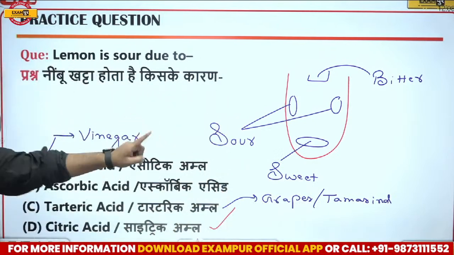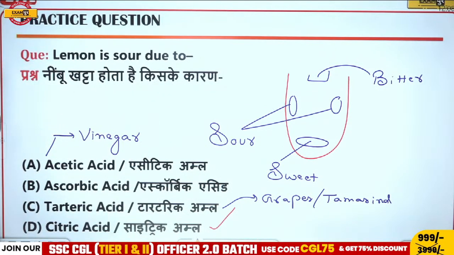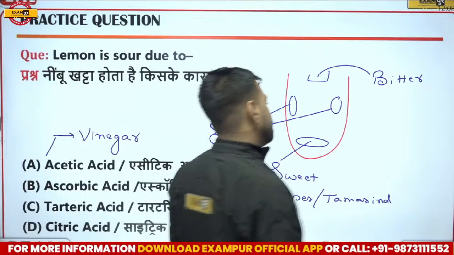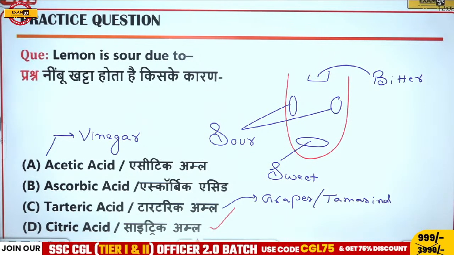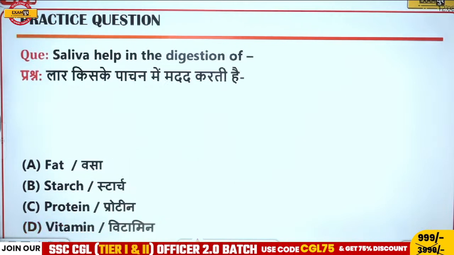All these questions, each and every question which I am writing here, are asked in the examination. Do not forget, okay? Fine. So let's move forward to the next question now. What was the correct answer here? Lemon is sour due to the citric acid. Very good, Avan. Totally correct. And malic acid in apple.